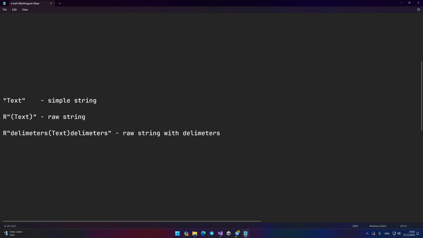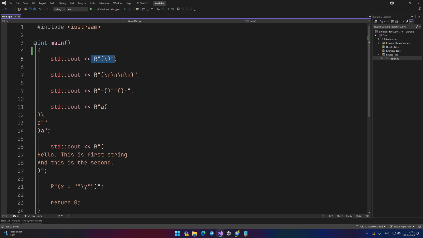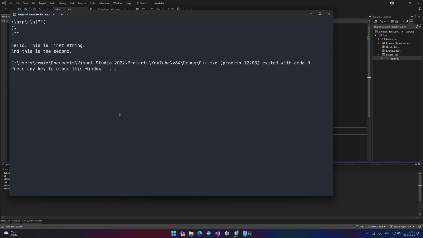Any raw string must begin with a capital letter R followed by two double quotes, inside which there must be two parentheses. Inside them, you can write any text, even double quotes with backslashes. Try to display such a line on the screen and you'll see that the program outputs the text exactly as it appears in the code.